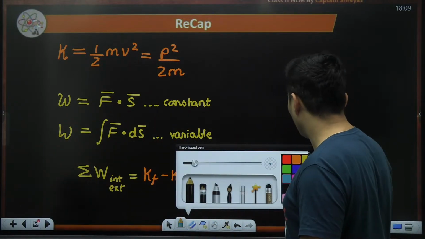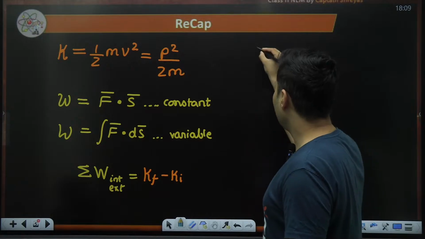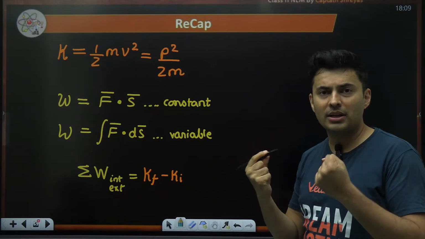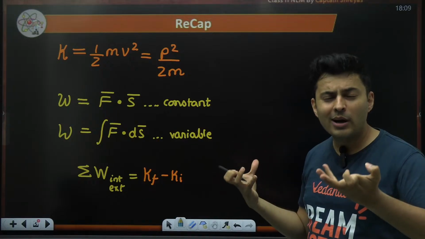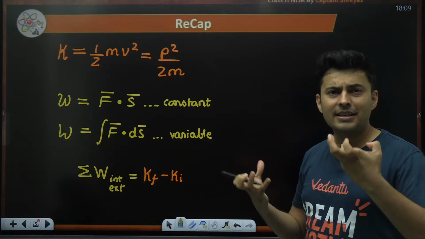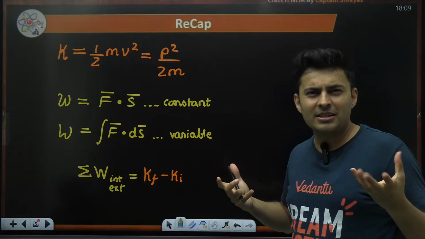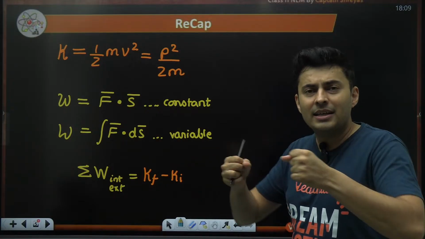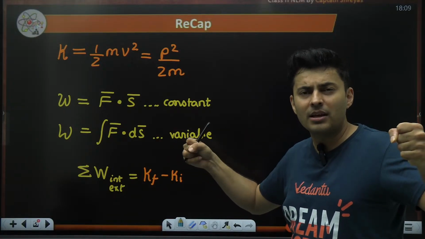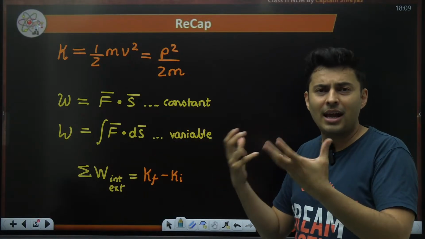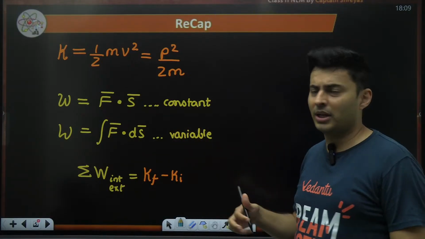Then we went on to the potential energy concept, and we said that potential energy is the ability to store energy and the capacity to do work. It can decrease or increase. It always tries to lower itself though, because more potential energy means it will be very unhappy. Like a stretched spring will be unhappy because it has more potential energy, but you release it, it becomes very happy by lowering the potential energy.